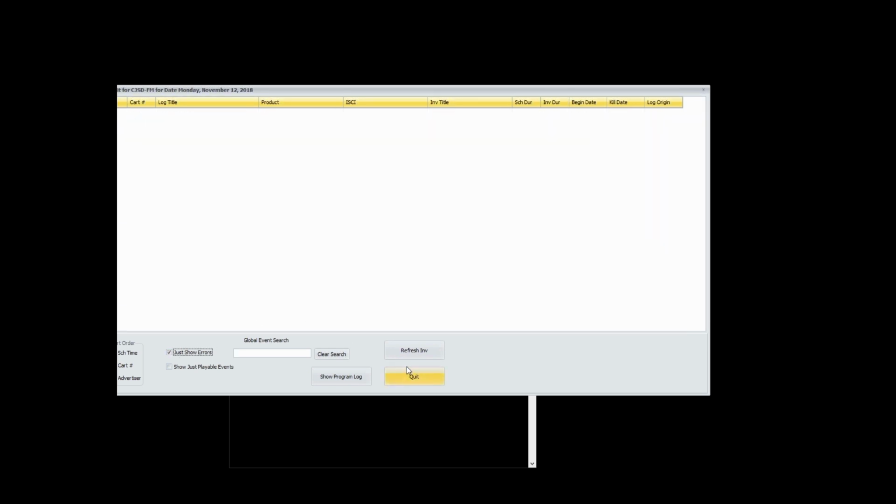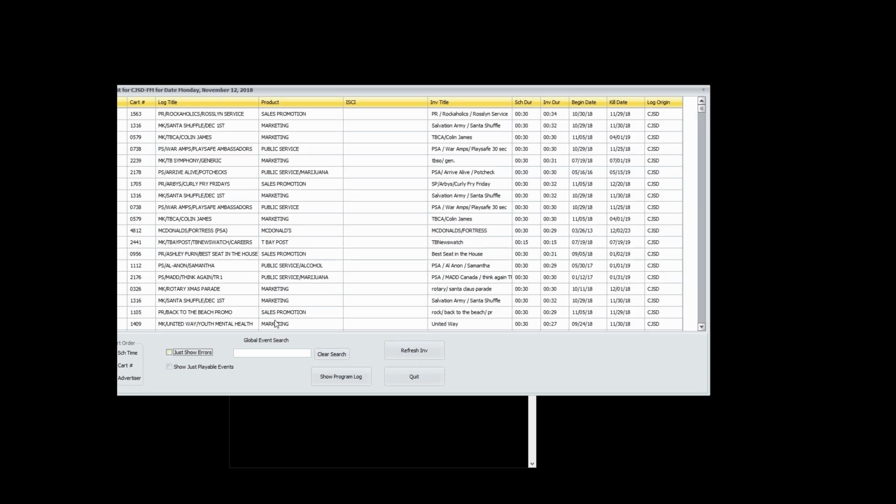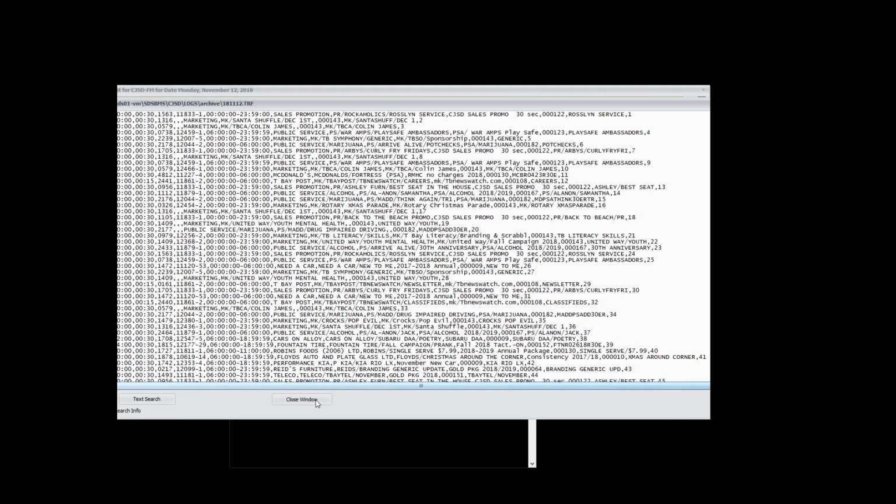Now this is media check type errors. You can see that in the playlist, when we have this, we've got media check information. There's your scheduled duration, your inventory duration side by side, and there's your inventory title side by side with your log title. You don't have a lot of places in your systems that you can see that. And of course, your program log is always one button away, which is also searchable, as we saw previously in this video.